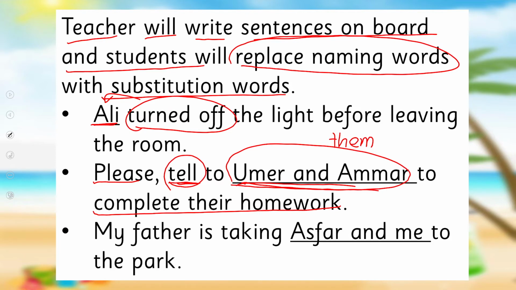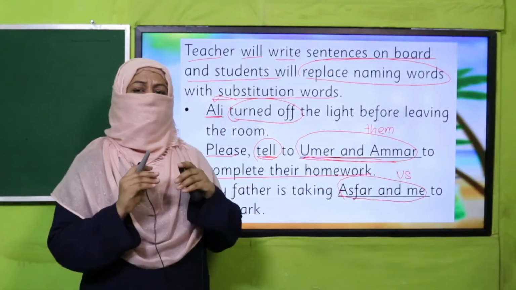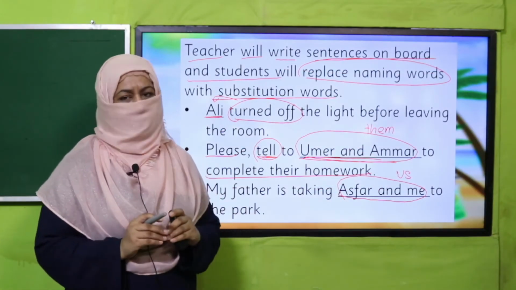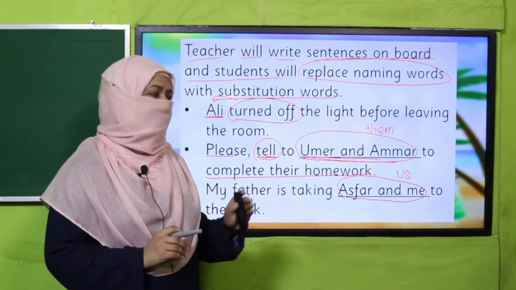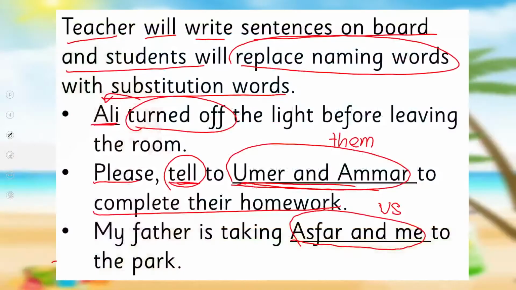My father is taking Asfar and me. So Asfar and me means we, and we, the objective case, is us. Are you clear, beta? Don't worry, we are going to practice it till the time you understand it. So the teacher keeps giving them different examples till every student is clear with the concept. So pause the video, enjoy the activity and then come back.